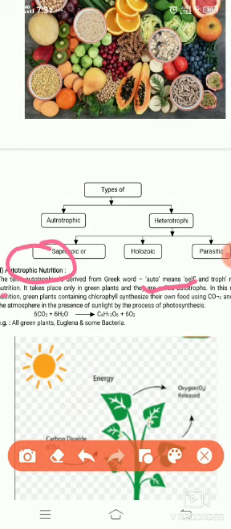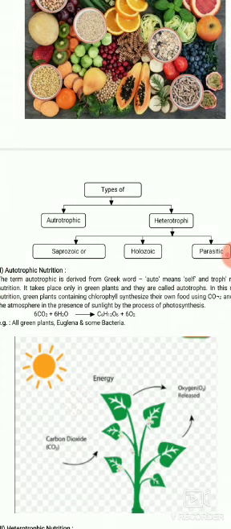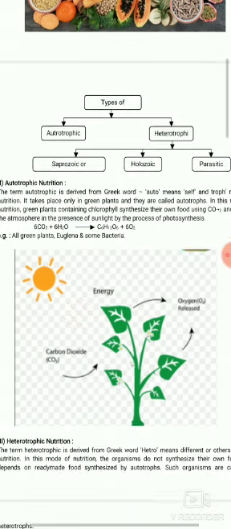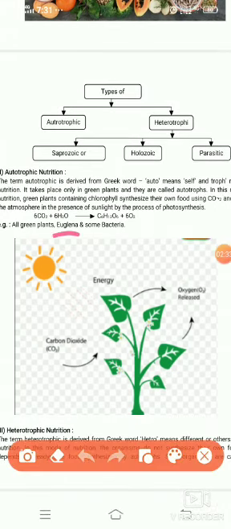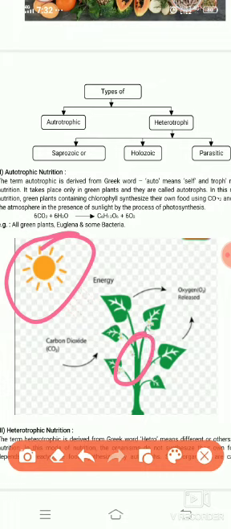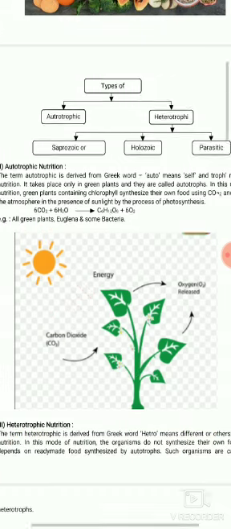In this type of nutrition, green plants make their own food from simple raw materials such as carbon dioxide and water, in the presence of sunlight and chlorophyll, which is present in green plants. The organisms which show autotrophic nutrition are called autotrophs. For example, all green plants, Euglena and some bacteria are autotrophs.